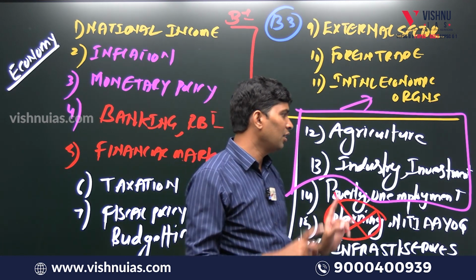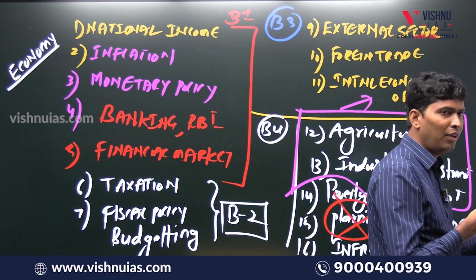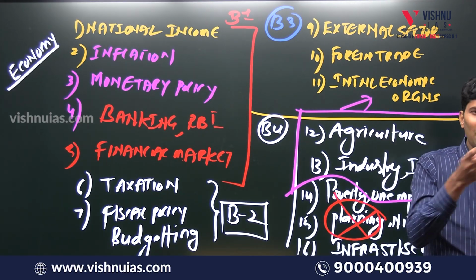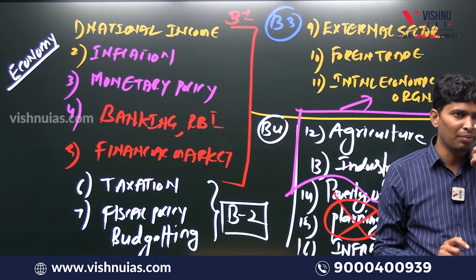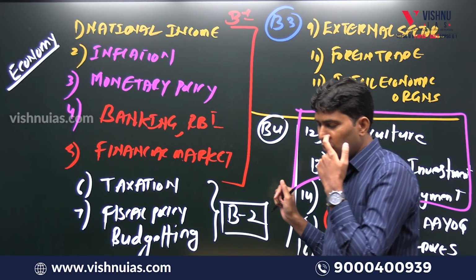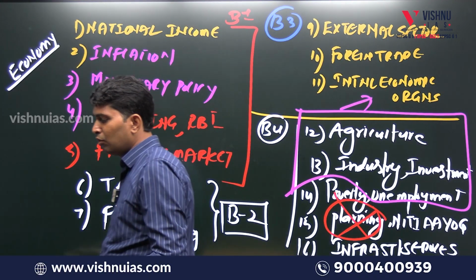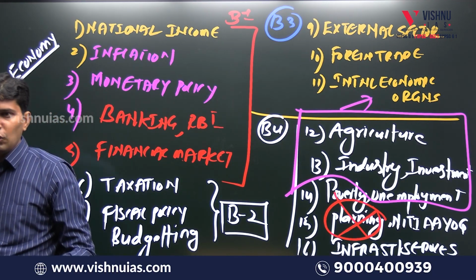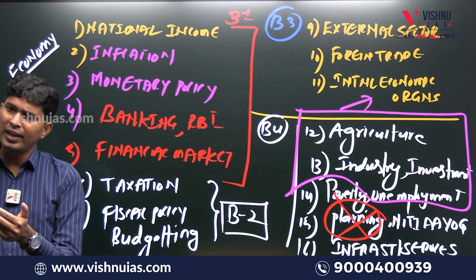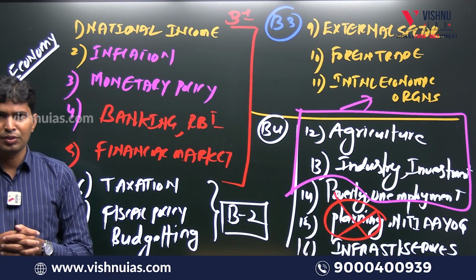Then infrastructure. Every year a regular, repeated question. Roadway, railway, aviation: any one of the infrastructure questions is going to come. Last year, an aviation question came. Earlier, railways came. So this year, roadways is the expected question. So you can guess. Mains questions you can almost guess because of the themes.